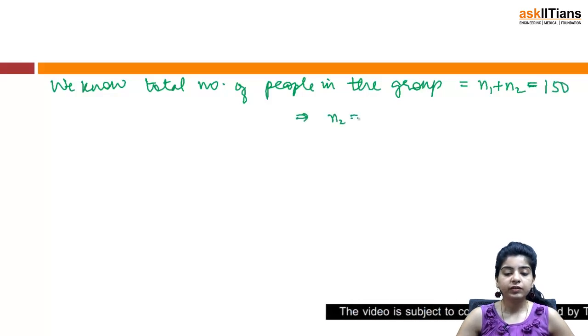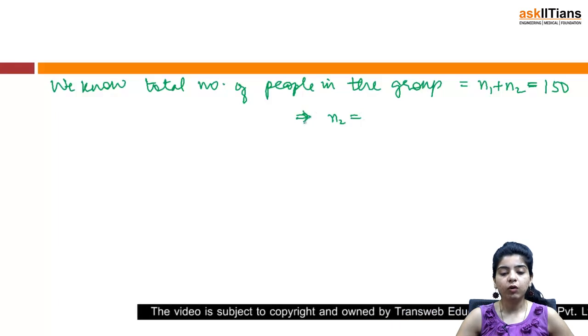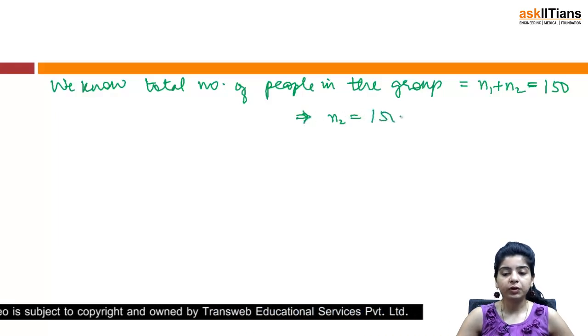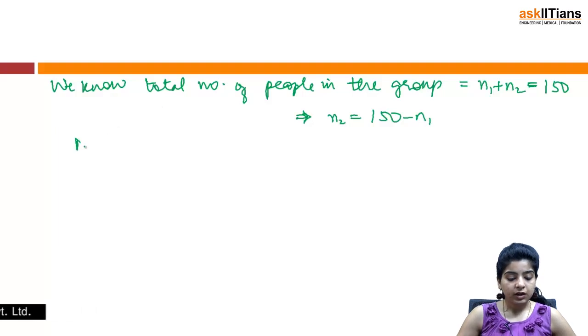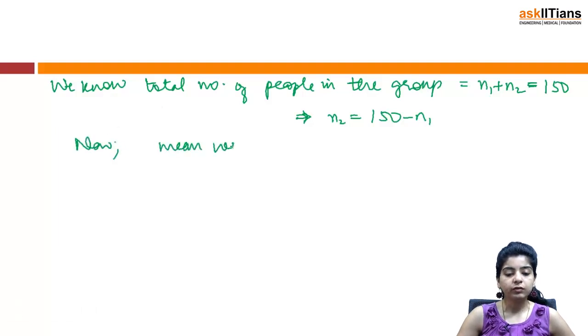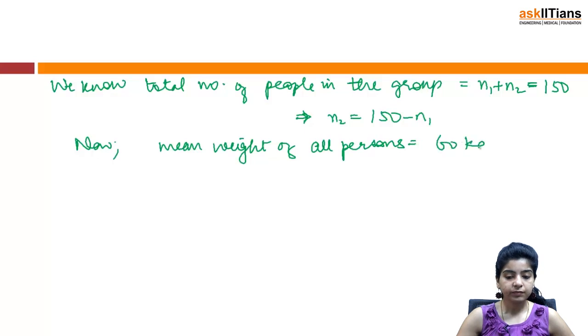That just means you can take out n1 or n2 from this equation. So I take out n2 is 150 minus n1. Now the mean weight of all persons is also given to us. Mean weight of all persons is 60 kg.